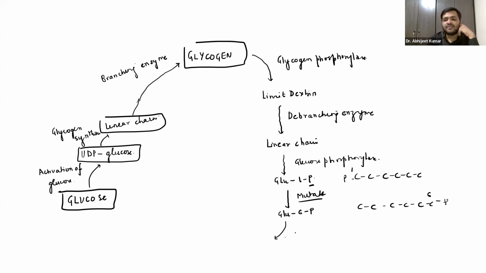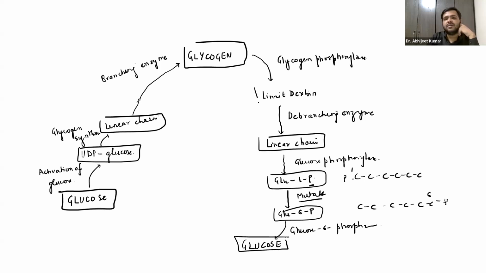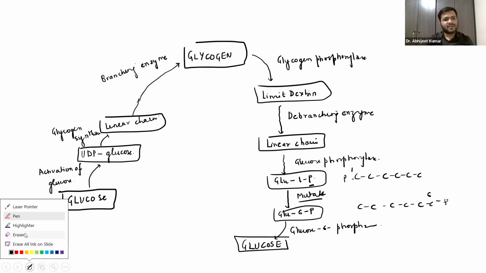And this glucose 6-phosphate, with the help of the enzyme glucose 6-phosphatase, will be converted into glucose. So these are the intermediates which you can see over here. Now, guys, let us try to discuss the disorders over here.